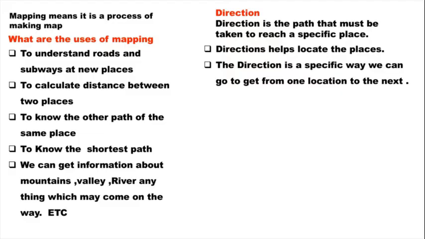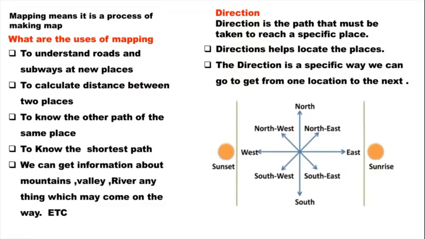The direction is a specific way we can go to get from one location to the next. So we can easily find the locations with these directions. Okay children, usually we all know there are four main directions, or we can say cardinal points also. We have already learned this in the previous class. Those are east, west, north and south.